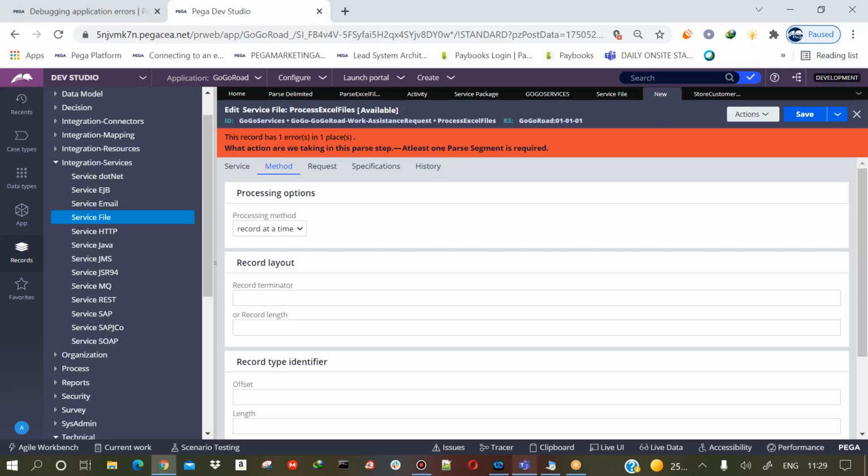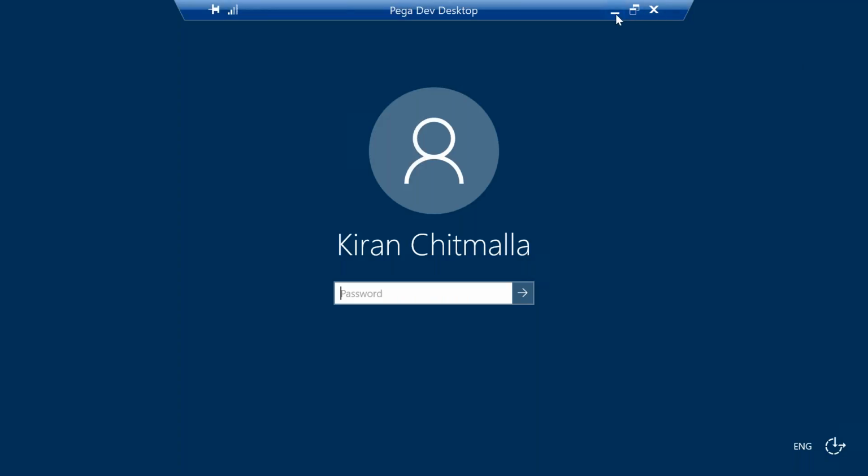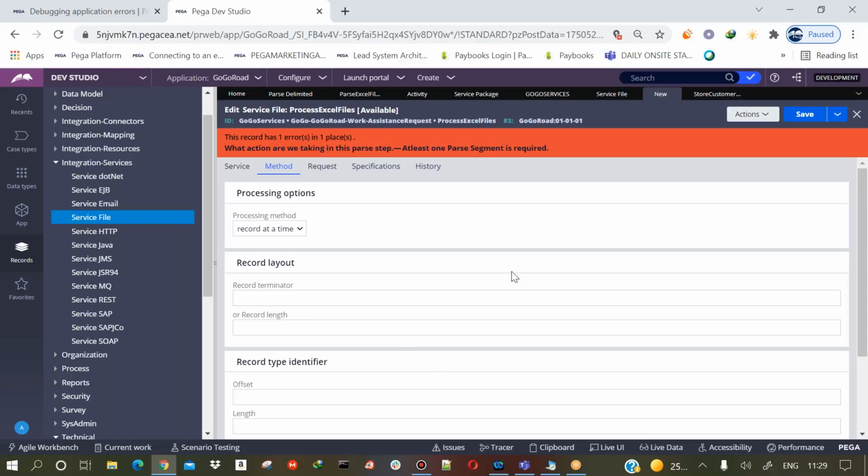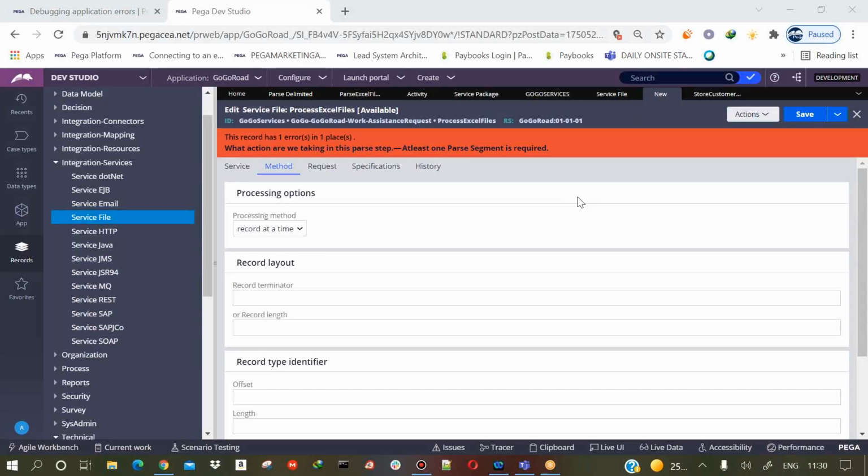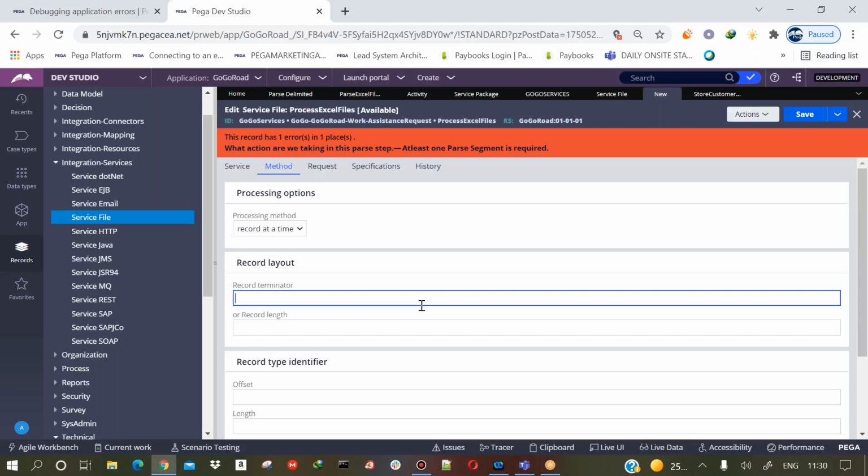For example, in the notepad I showed you, Ravi, comma, Kumar, comma, Pega, comma, training: Ravi is one record, Kumar is one record, Pega is one record, and training is one record.